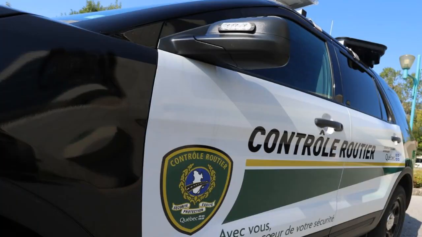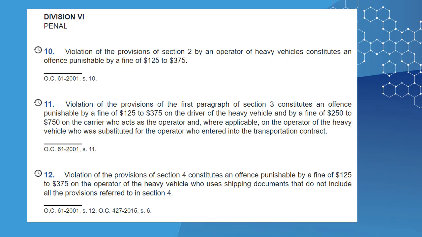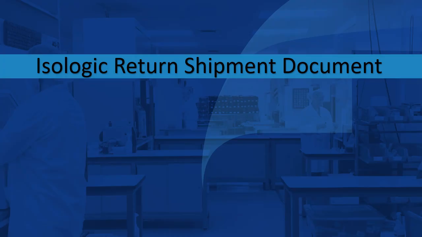We are audited as owners and operators of heavy vehicles, and all traffic violations also appear in our file with the SAAQ. As can be seen, the violations of Section 4, among several others, are punishable by a fine for the operator of heavy vehicles. And as with driving licenses, there is a maximum number of violations that a heavy vehicle owner and operator can have on their record. Let's recap.